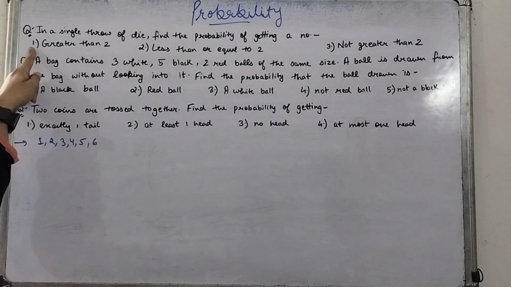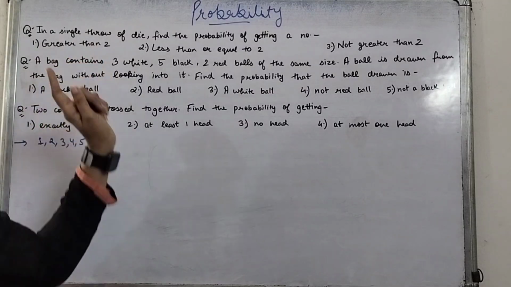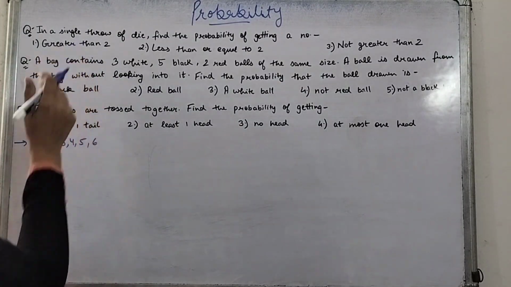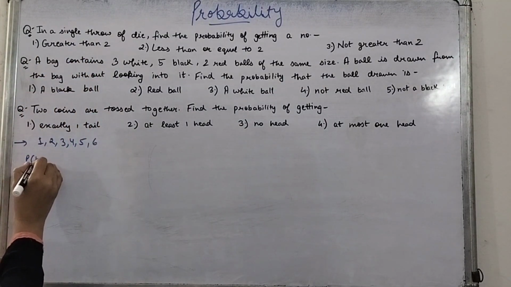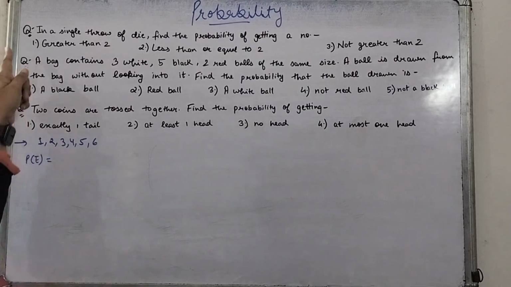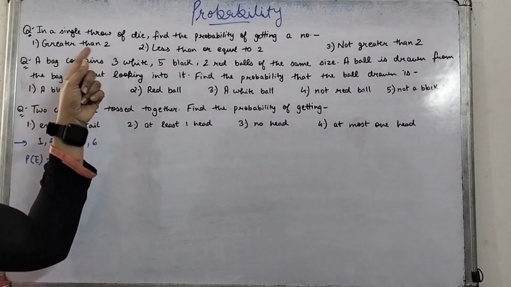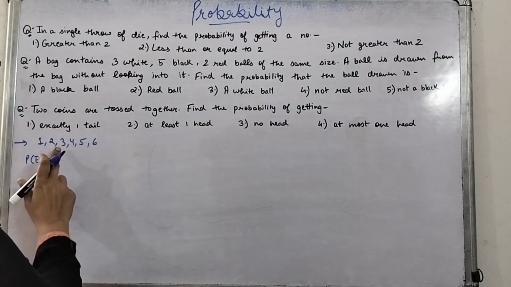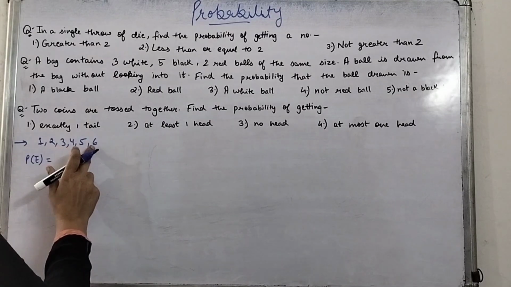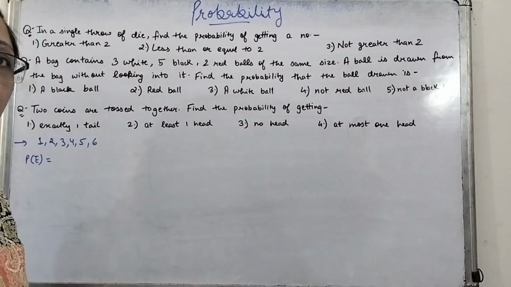Now, the first condition is that the number should be greater than 2. The event is a number which is greater than 2. So if the number is greater than 2, which numbers will be favorable? 3 will be favorable, 4, 5, 6, all these numbers are favorable to the condition.